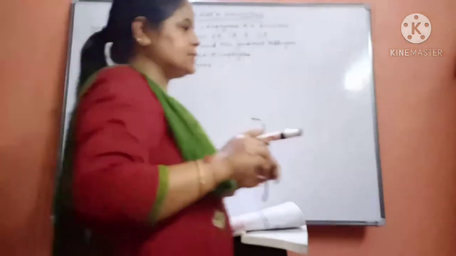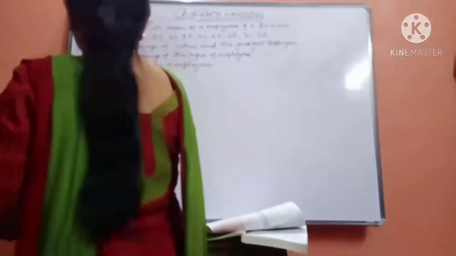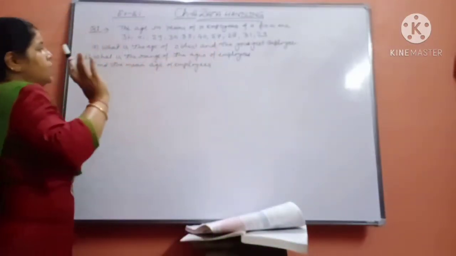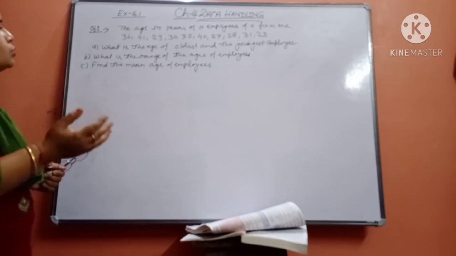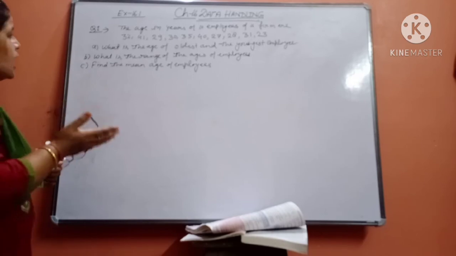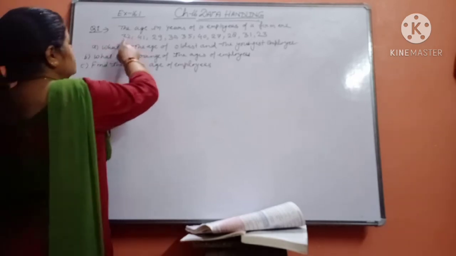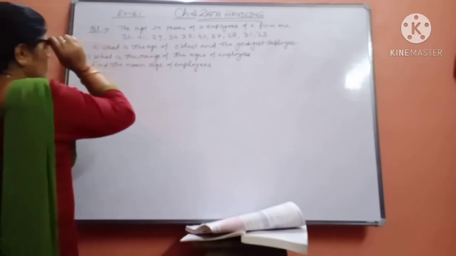The first part of the question asks: what is the age of the oldest and the youngest employee? From this data you have to find the oldest and the youngest. Oldest means the greatest value, the highest age in the given data.